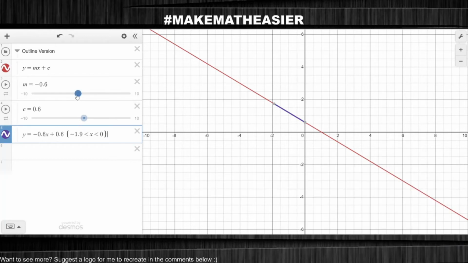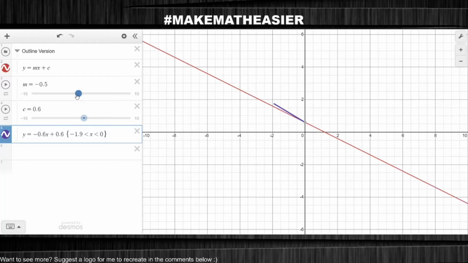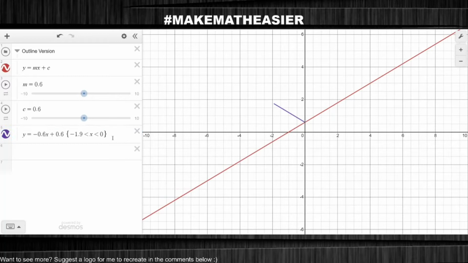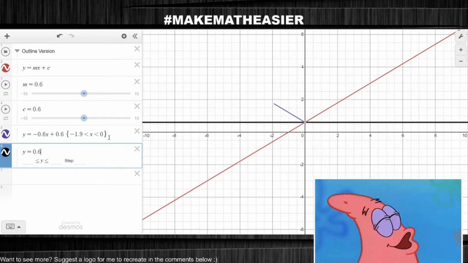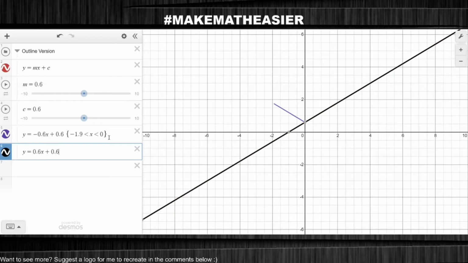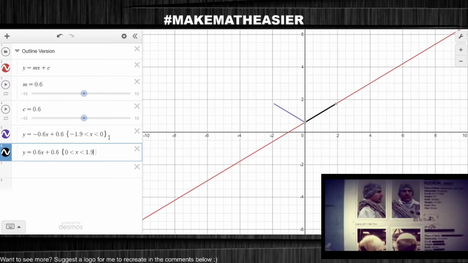Now, to create my next line, have a look at how I alter the gradient to rotate my line until it goes from negative 0.6x to positive 0.6x. Then I type in my equation, and again I don't want the line to continue forever, so I apply some limits to it.